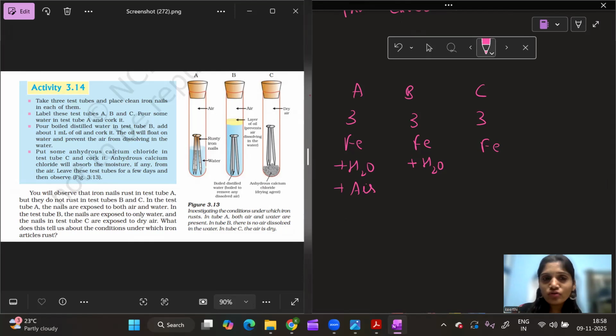Sorry, there is air. I didn't create any vacuum condition, so there is air here. What did my anhydrous calcium chloride do here?